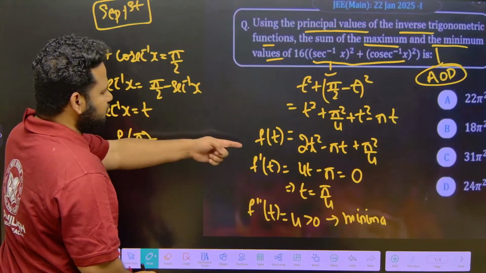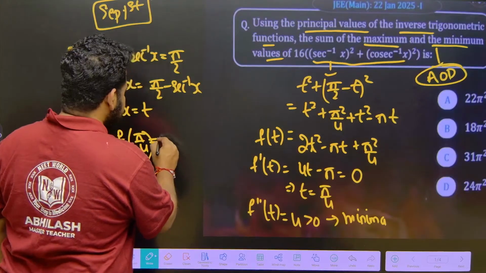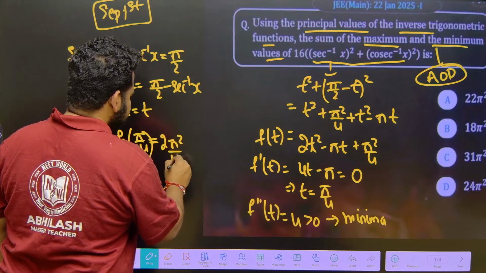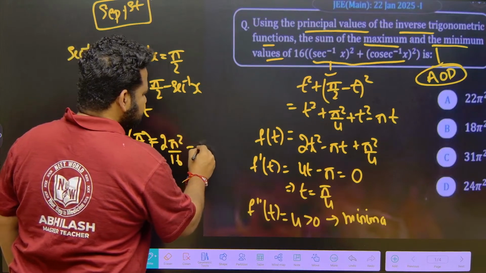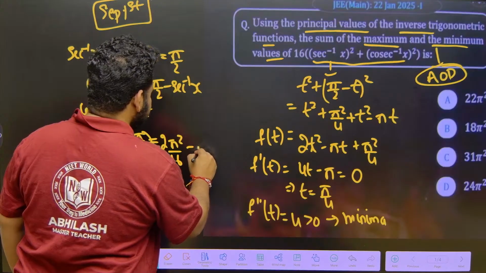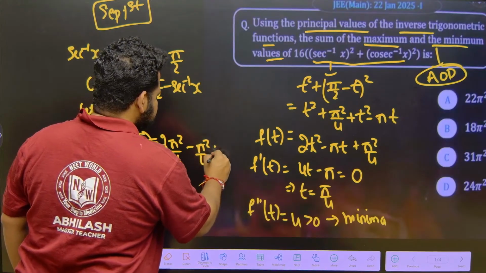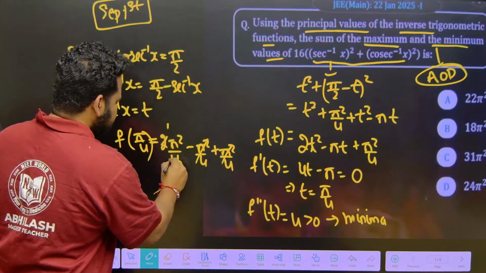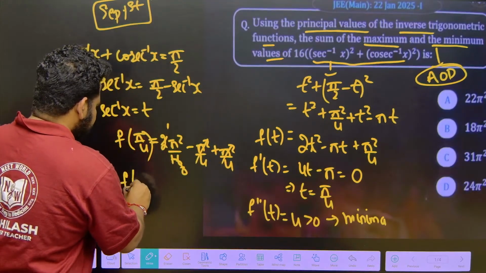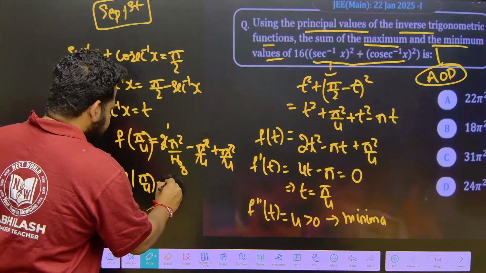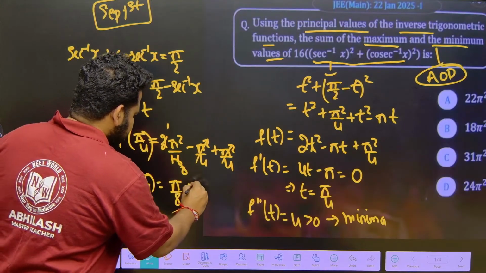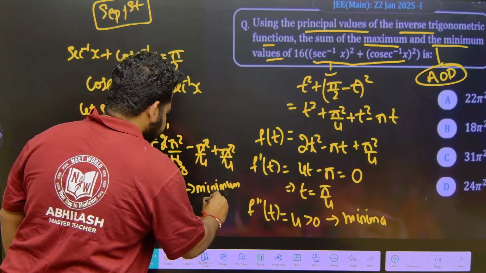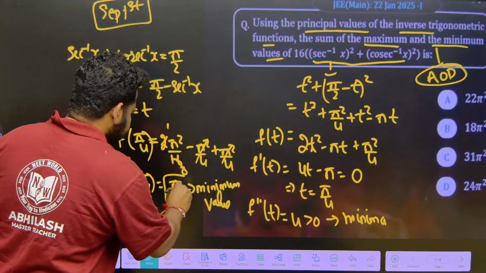f of pi by 4 is equal to what? 2t square, that is 2 times pi square by 16, minus pi into pi by 4, which is pi square by 4, plus pi square by 4. This and this will cancel. I will have 2 1s are 2, 2 8s are 16, so f of pi by 4 is equal to pi square by 8. This is the minimum value I have.